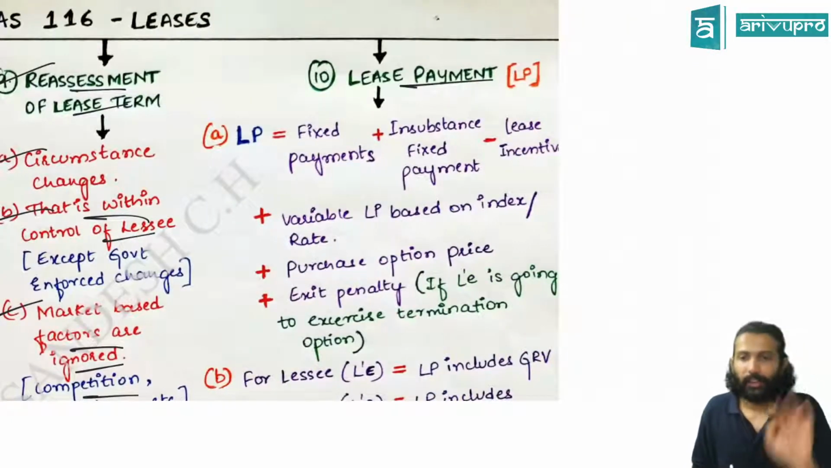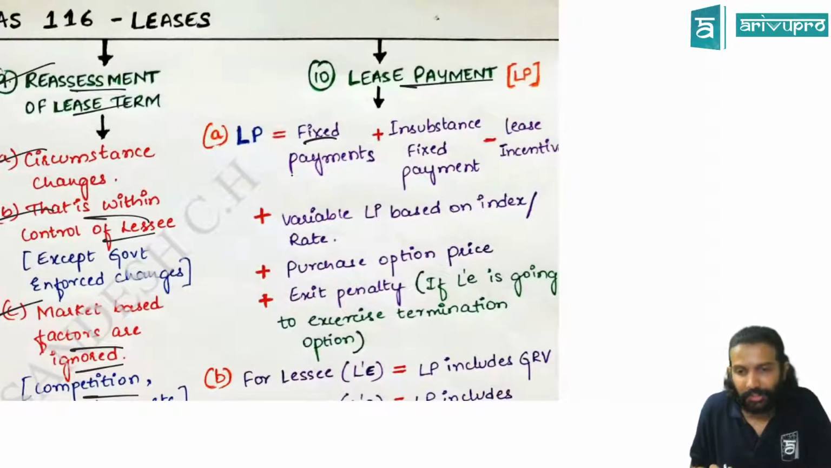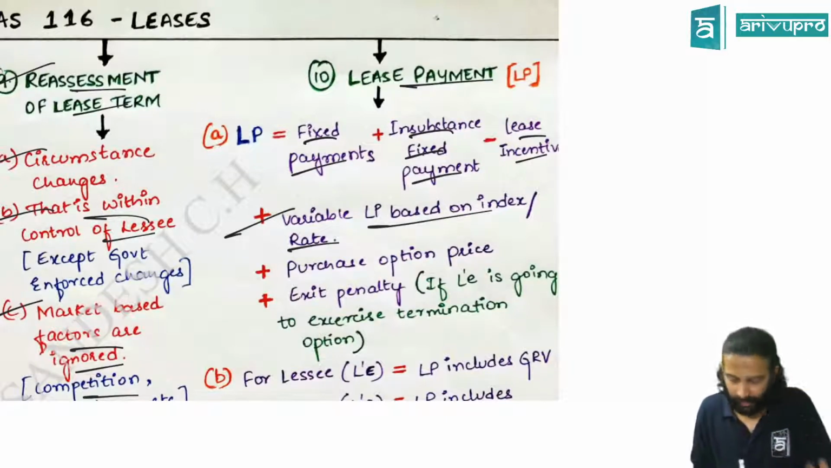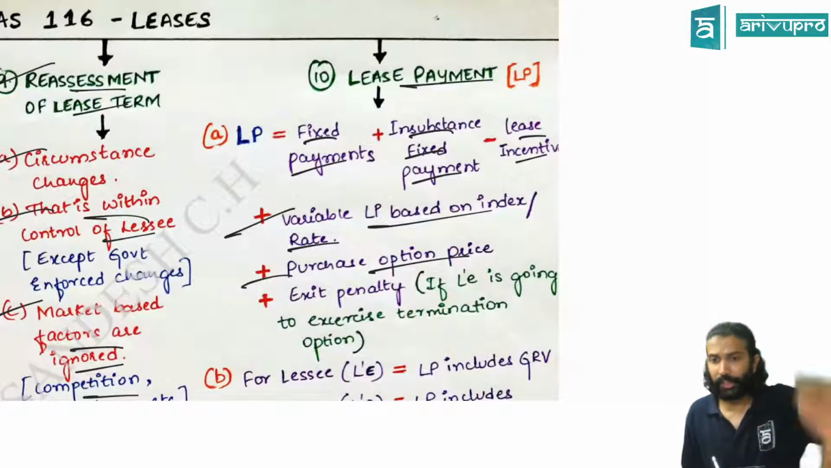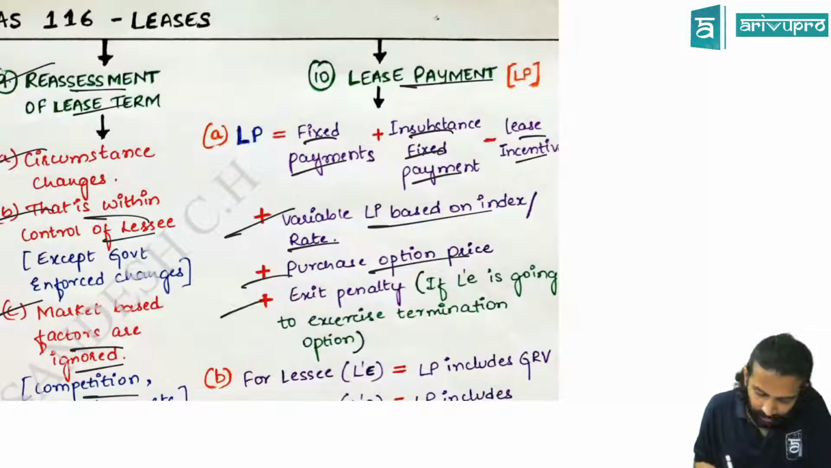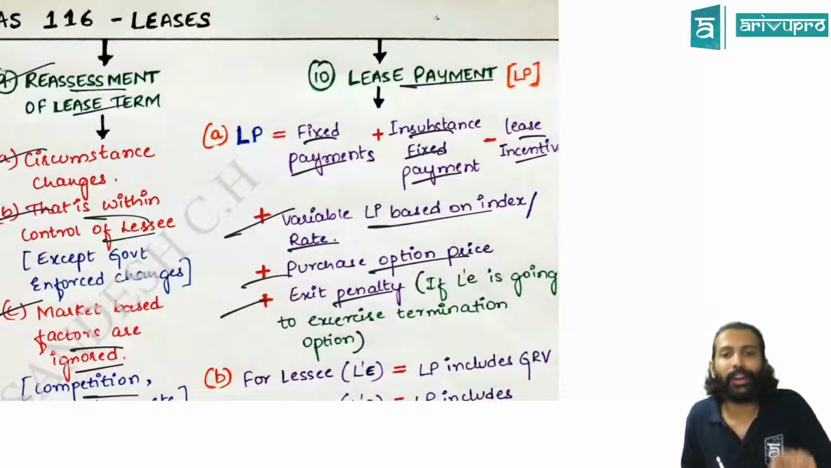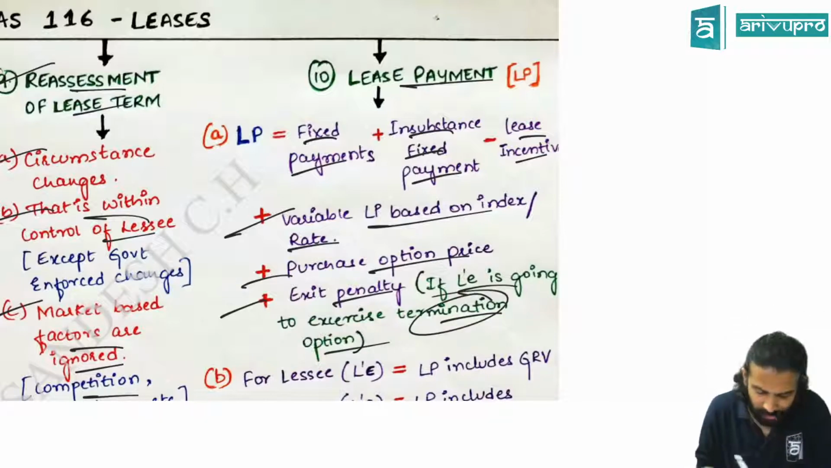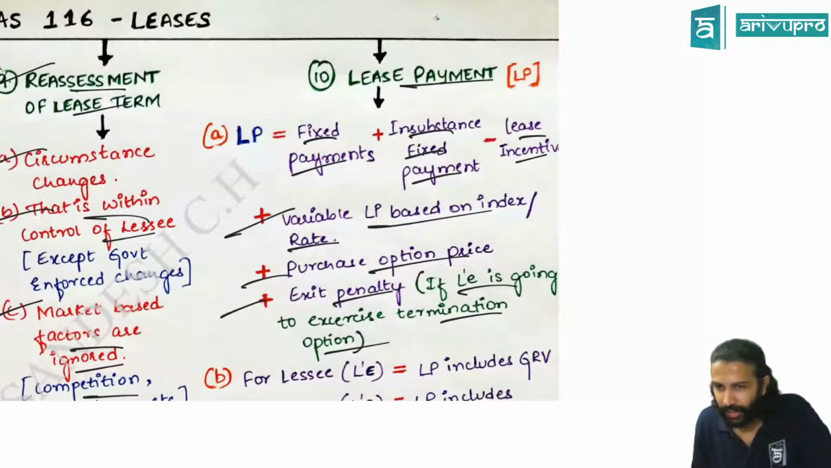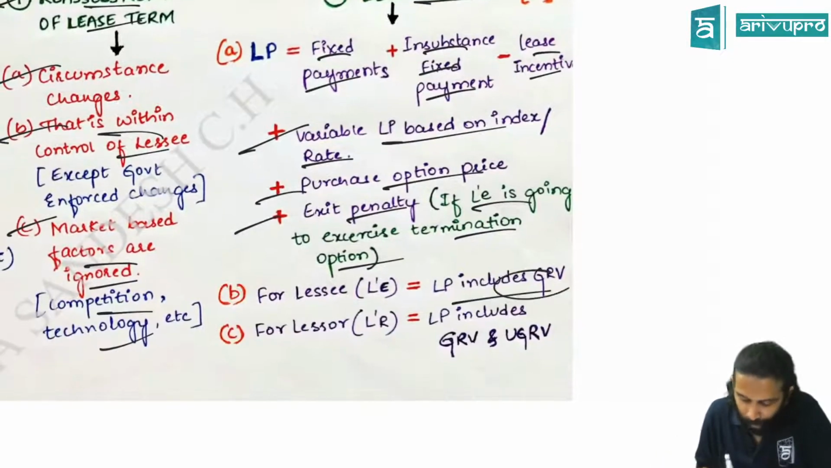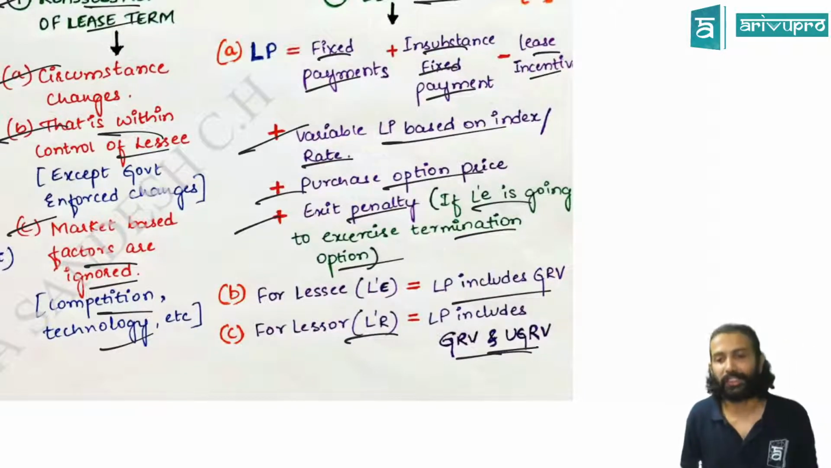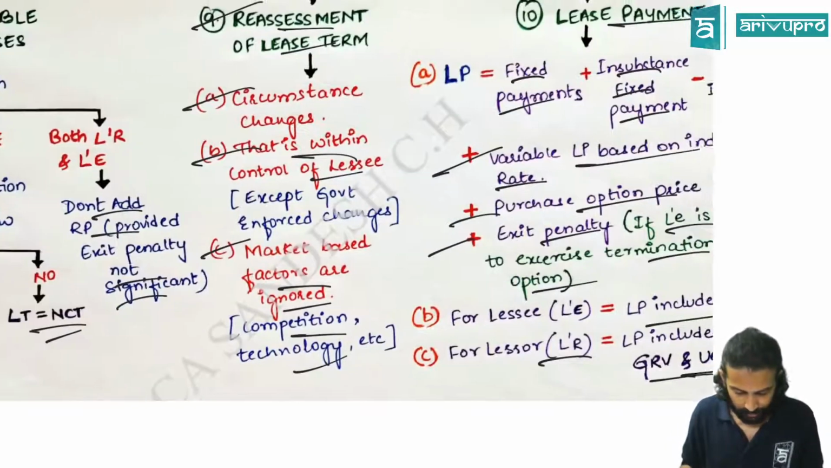Next we saw lease payment. Lease payment means 4 things. One is fixed payments. One is in-substance fixed payments. Minus lease incentive, if any. Correct? Yeah. If you have variable lease payment based on index and rate, that also you can add. If you have a purchase option price and you are reasonably sure that you're going to purchase it, add it. If there's any exit penalty or termination penalty, add it provided you're reasonably sure that you're going to pay the penalty and cancel the contract, meaning you're reasonably certain that you'll exercise that termination option. Correct? But for the lessee, even GRV will form part of lease payment. And for the lessor, not only GRV, even UGRV will be considered. Okay, so this is on the lease payment.